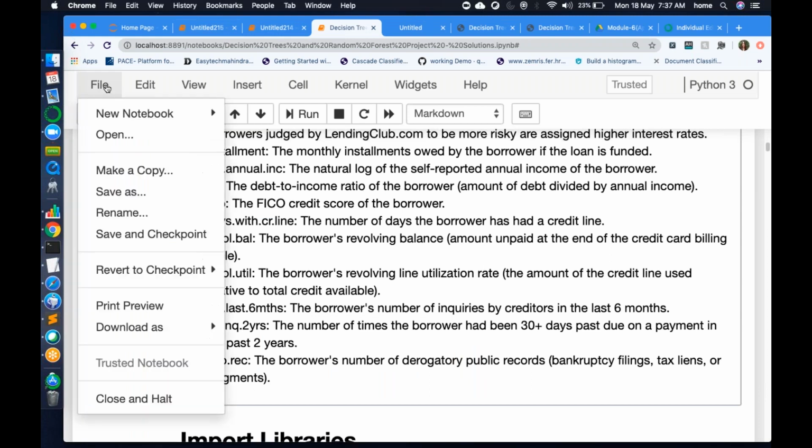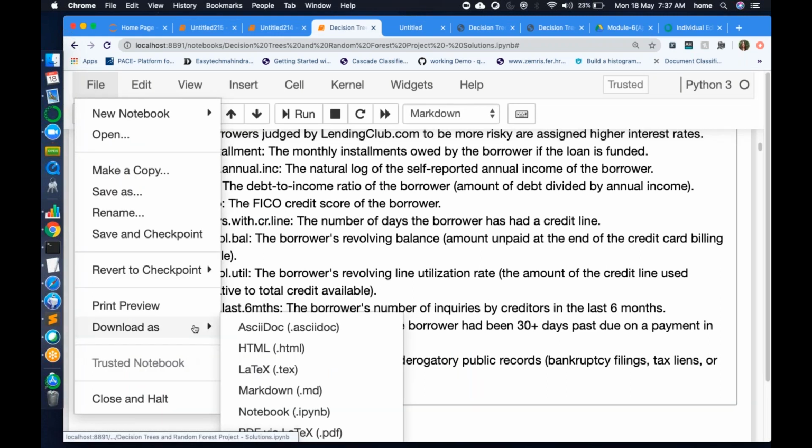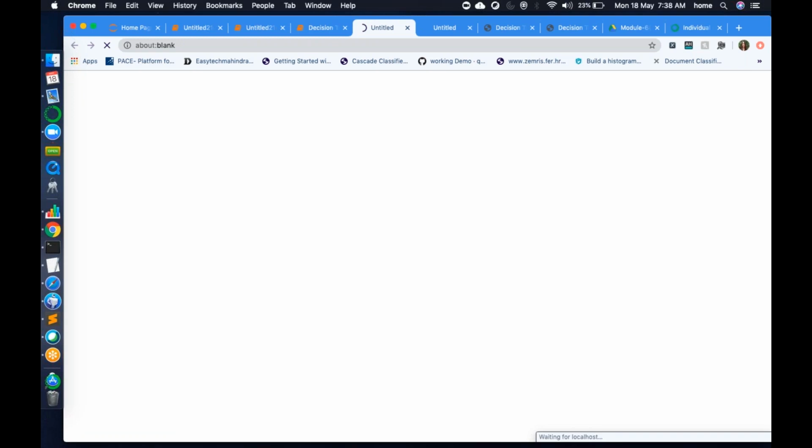Other option, what format? Let's say you don't want your team members to change your code because the code is very crucial. You don't want them to modify it. Normally, when we send Python files, they can make some changes, right? So it is better to send them in PDF format. So you can also share it in PDF format, right?